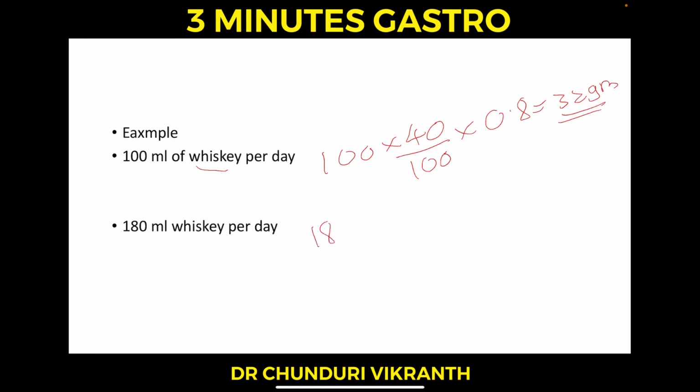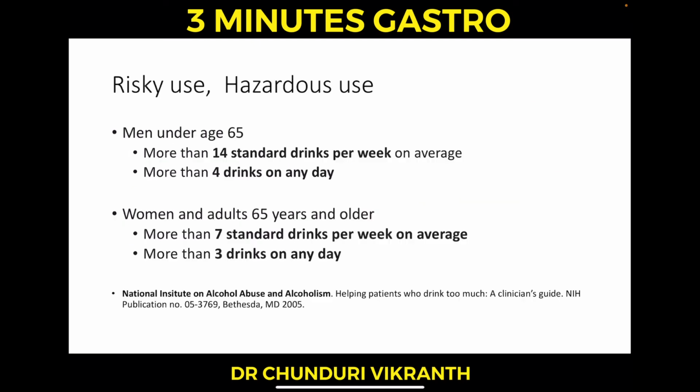Another example, 180 ml into its volume 40 by 100 into density 0.8. So it comes to around 60 grams of ethanol. To make this calculation easier, we can simply divide the volume by 3. 100 by 3 is approximately 32, or 180 by 3 is approximately 60. This applies only for the strong alcoholic beverages such as whiskey, vodka, rum.